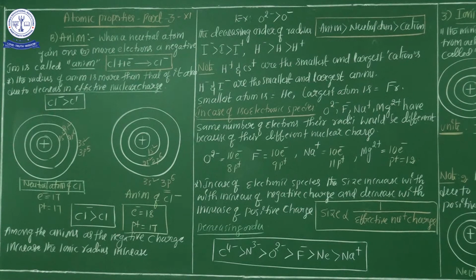Is it clear? So ultimately, my dear students, listen carefully. Among all anions, as the negative charge increases, if the negative charge continuously increases, the radius also increases.